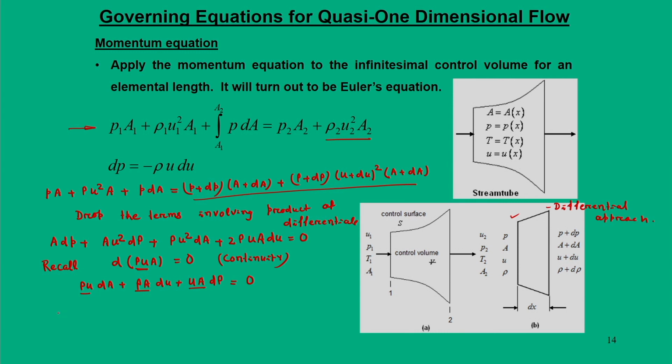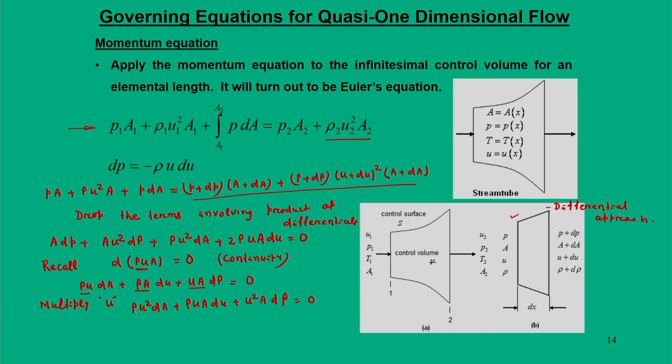Then what we do? Multiply by u on both sides. So I will say rho u square dA plus rho u A du plus u square A d rho is equal to 0.